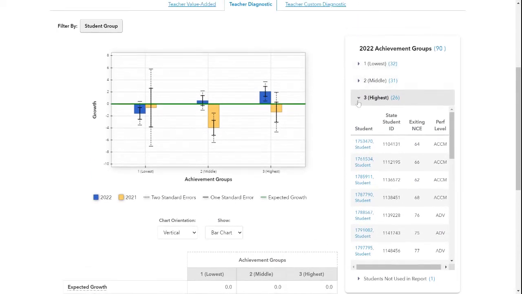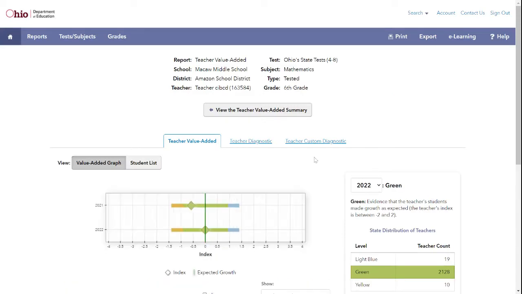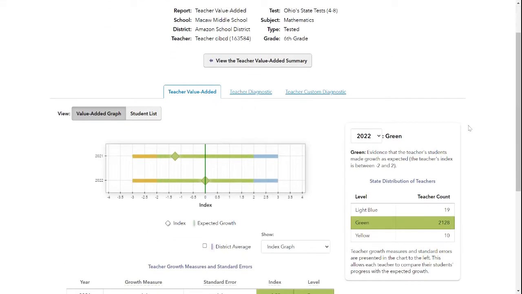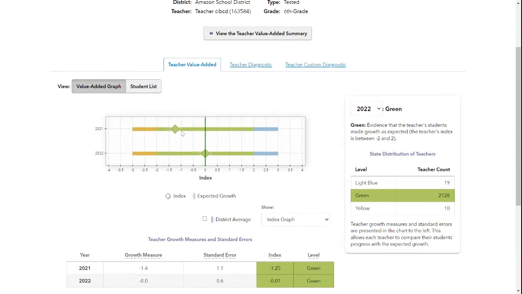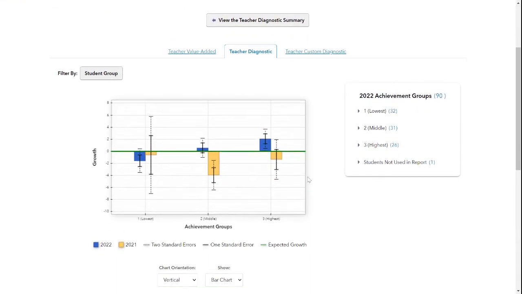Now, when it comes to looking at a teacher's value-added report and looking at whether or not you're using it for OTES, do not just look at the color and use that as a score in OTES. These colors are just giving you some guidance on where the students fall. Understand what the data means. You could look at subgroups when it comes to OTES, and you're able to filter out.